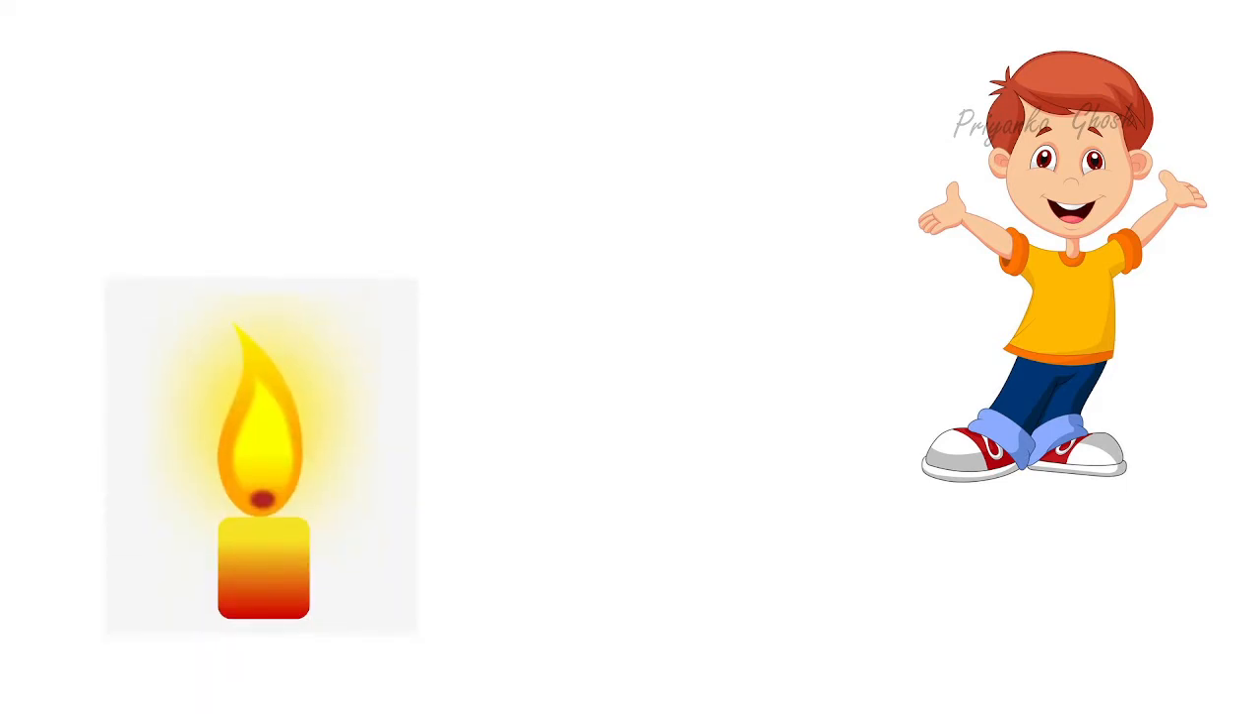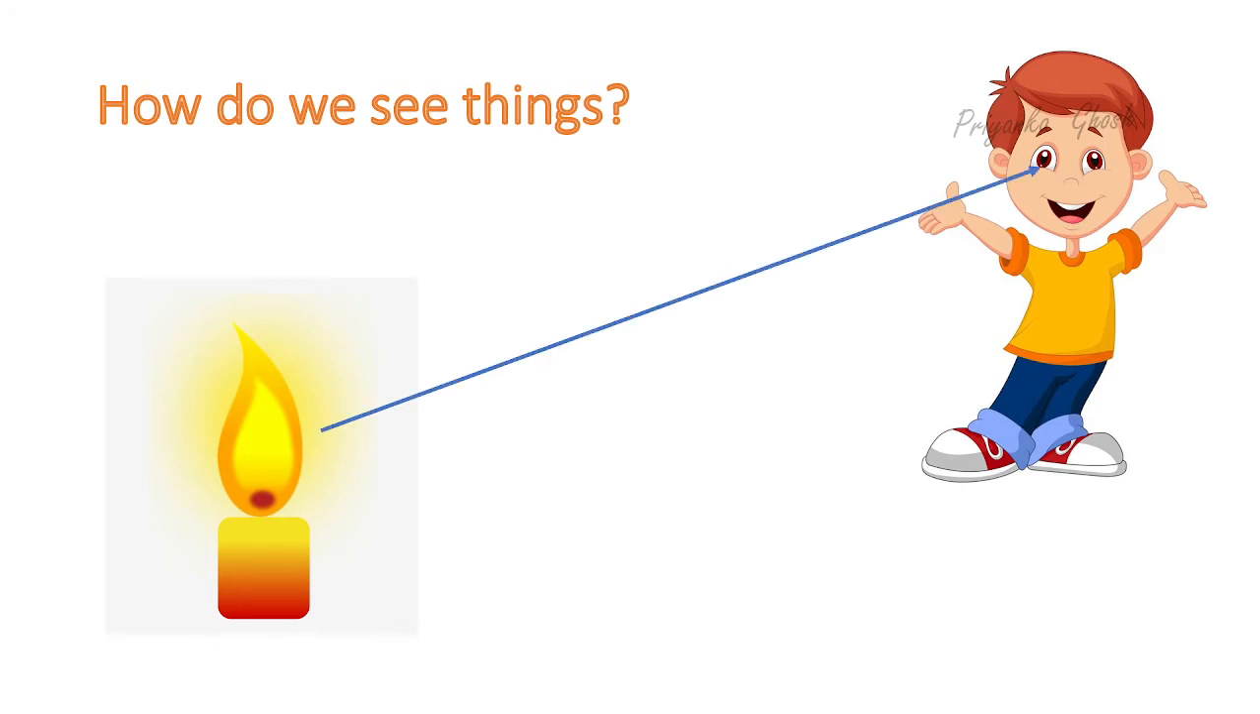Now there is a burning candle. Now you are able to see things, right? That means here this candle acts as the light source. Now the question is, how do we see things? When light rays from this candle enter our eyes, we are able to see things. I am saying it once again. When light rays from a particular object enter our eyes, we are able to see that particular object, right?